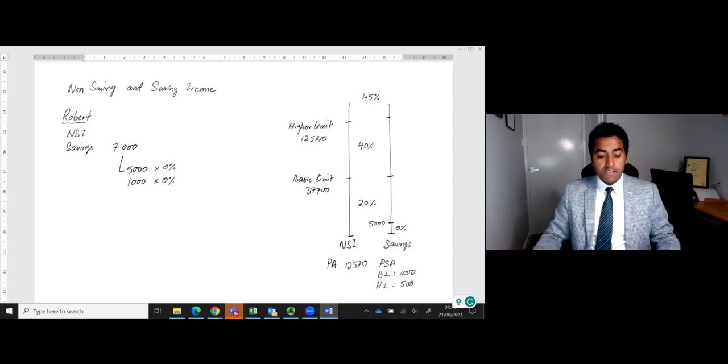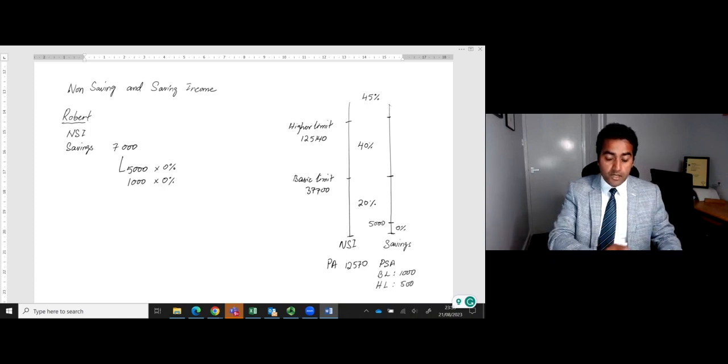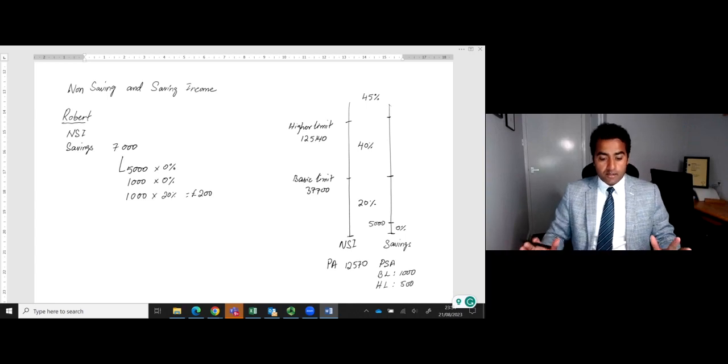If the savings income is £7,000, then the first 5,000 will be taxed at 0%. Remember, Robert only has savings income in this case, no other income. The next £1,000 will be covered by the personal savings allowance, and that will be at 0% again. The remaining £1,000 will be taxed at 20%, and therefore Robert will only pay £200 on the 7,000 savings income.